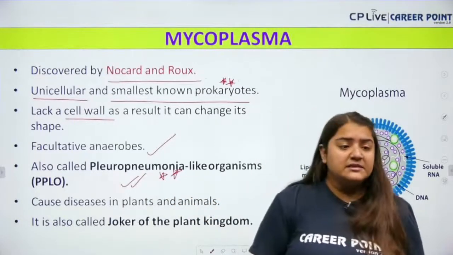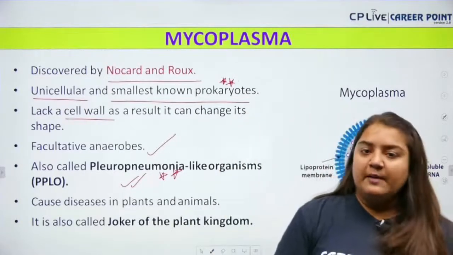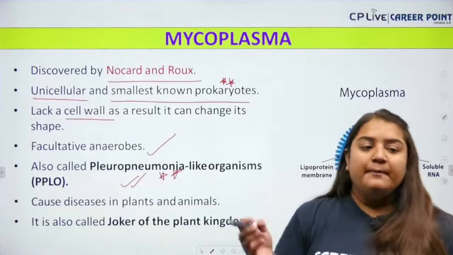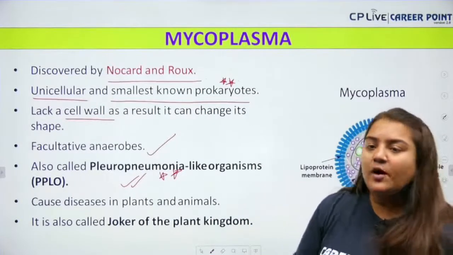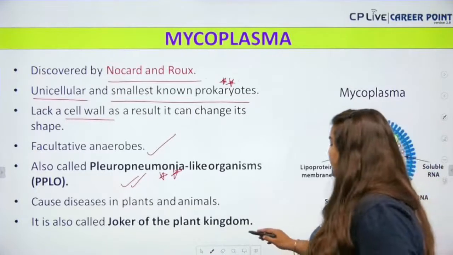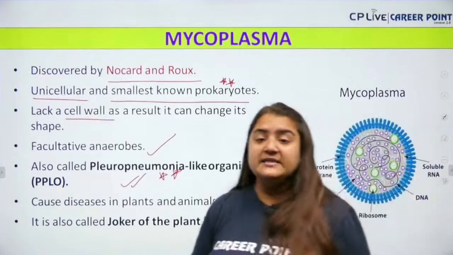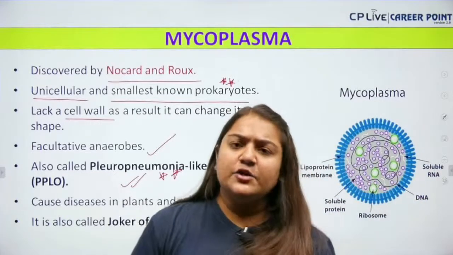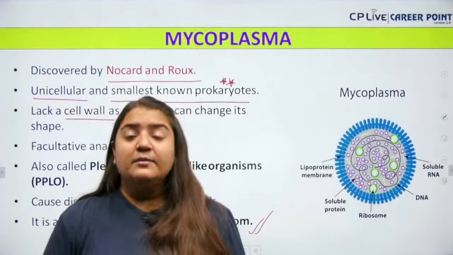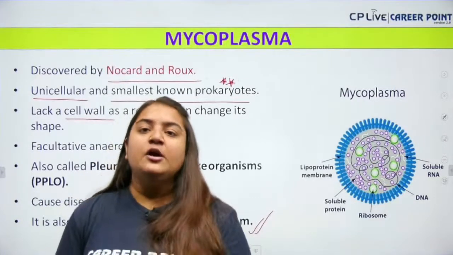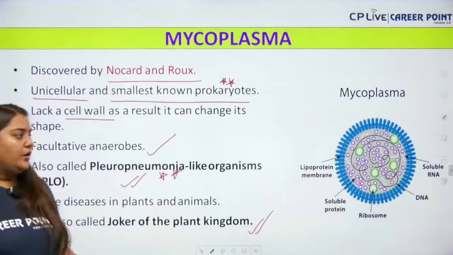Okay, next, bache, it causes disease in plants and animals. You all know that bacteria are sometimes harmful, sometimes useful, but this type of bacteria causes disease in plants and animals, and it is called the joker of the plant kingdom. Why, bache? Because initially it was kept in the plant kingdom, but later we realized that it does not have a cell wall and it is a unicellular prokaryote, so we kept it under the Monera kingdom. So that's why it is called the joker of the plant kingdom. Am I clear? Okay, perfect.